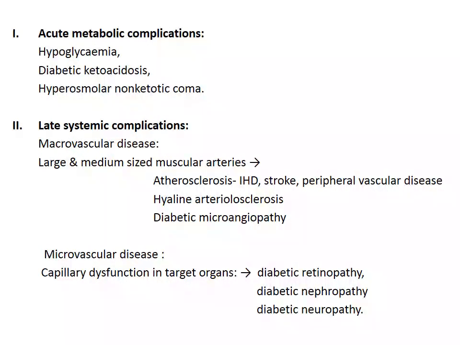The late complications of diabetes can be divided into macrovascular disease and microvascular disease. Macrovascular disease involves the large and the medium-sized muscular arteries. Of this, atherosclerosis, which leads to ischemic heart disease, stroke, and peripheral vascular disease, is seen. Apart from this, we can also see hyaline arteriosclerosis and diabetic microangiopathy. Microvascular disease usually affects the capillaries in the target organs, leading to diabetic retinopathy in the eyes, diabetic nephropathy in the kidneys, and diabetic neuropathy in the nerves.